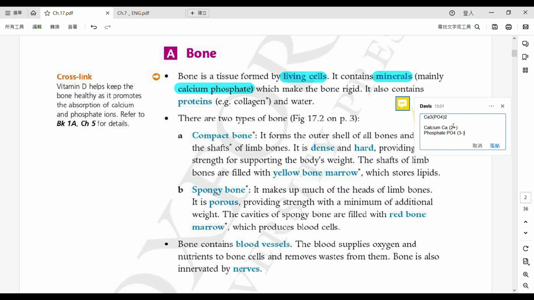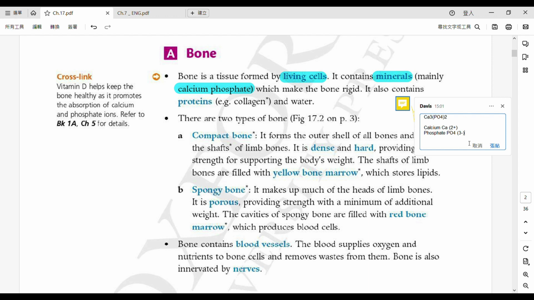When there is a plus or minus sign, that means this is an ion. We always talk about ions in chapter 3, about diffusion and osmosis, how substances move across our cell membrane.